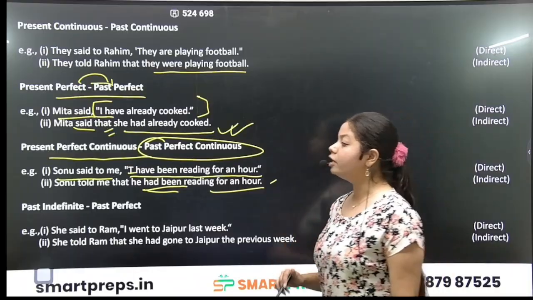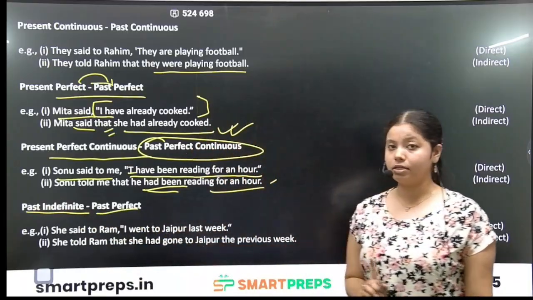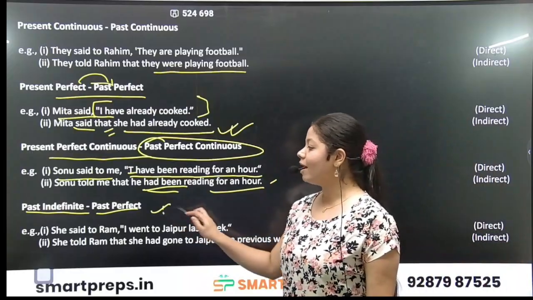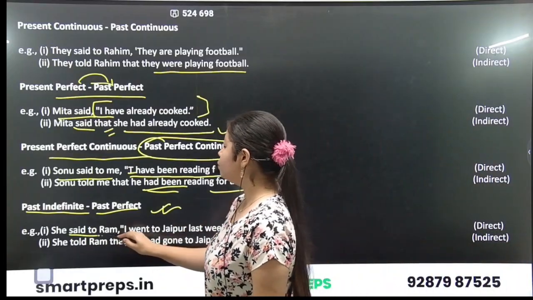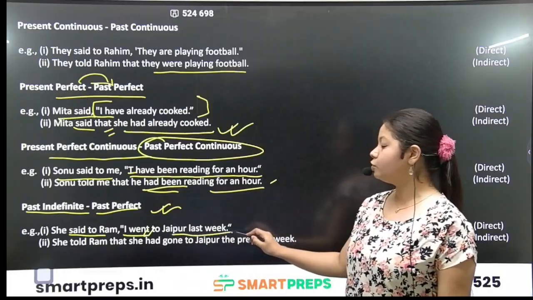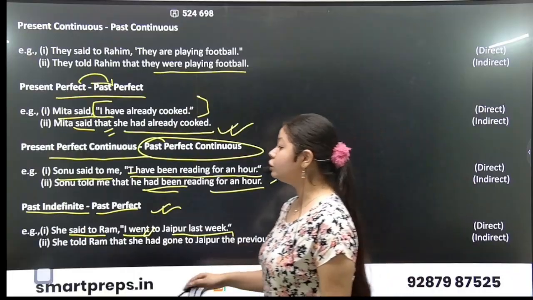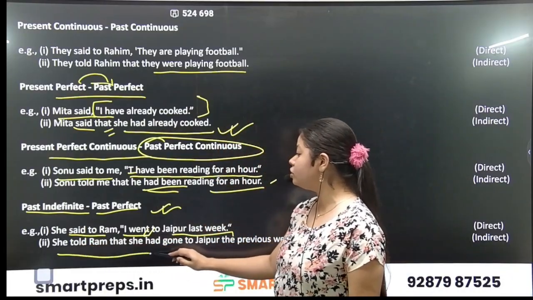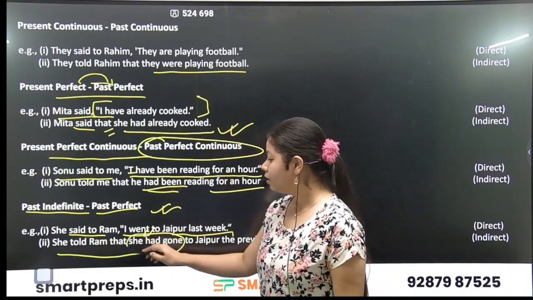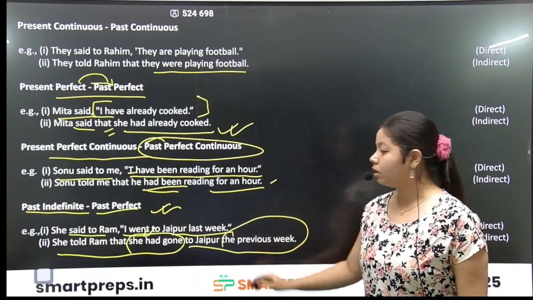Next, if we convert from past indefinite to past perfect, she said to Ram, "I went to Jaipur last week." It will be converted to: she told Ram that she had gone to Jaipur the previous week.